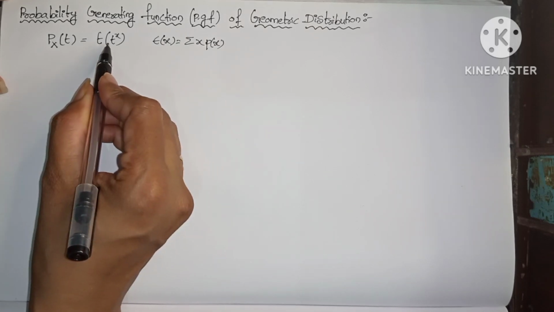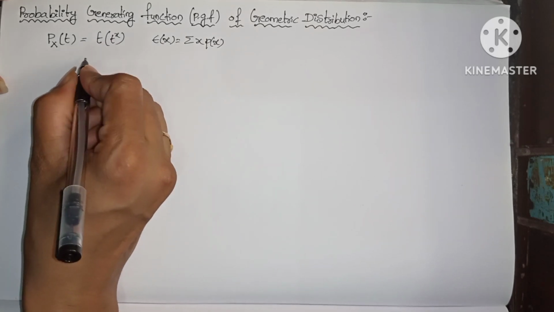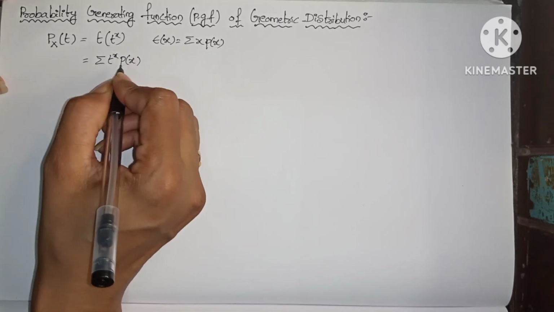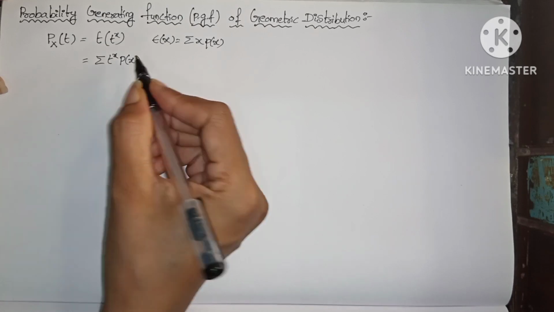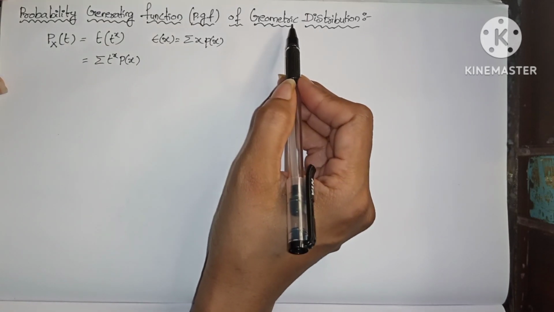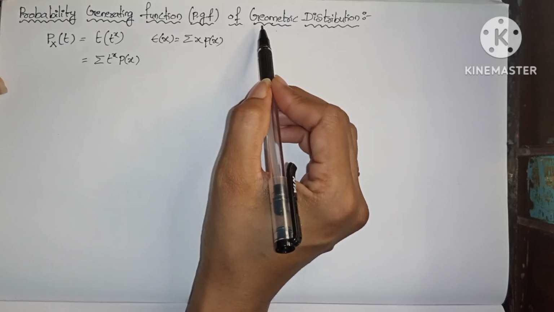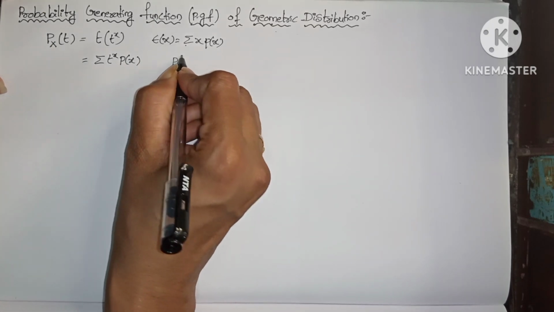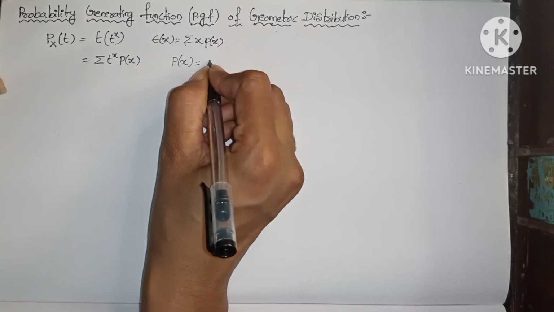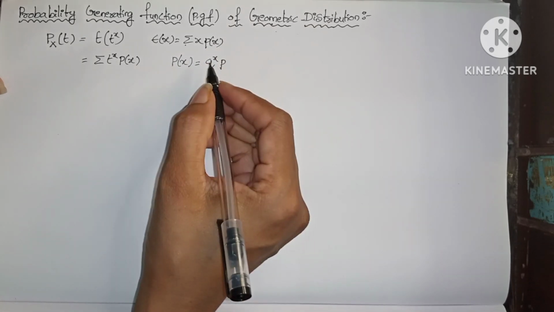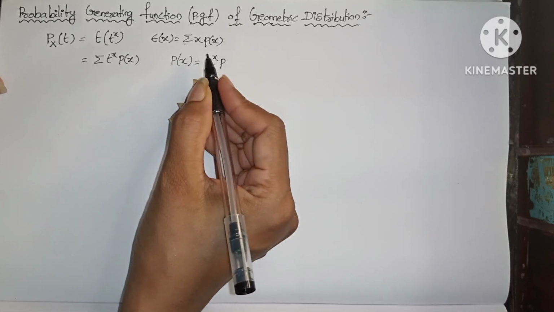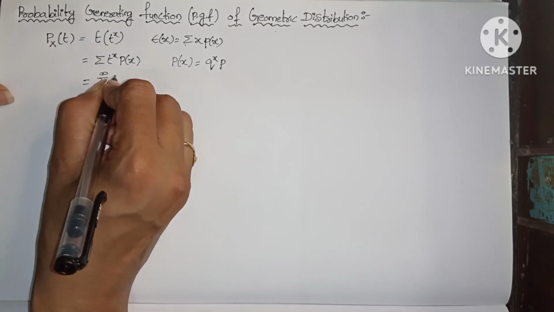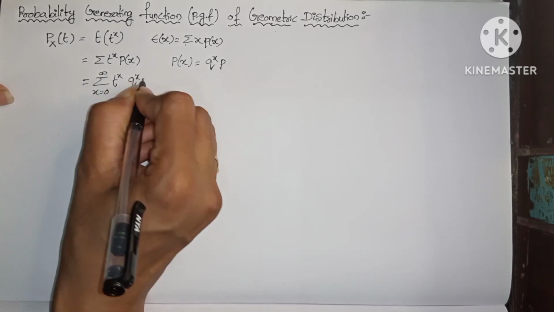Okay, so here in place of x we have t power x. That means summation t power x into p of x. So p of x is nothing but the probability mass function of the geometric distribution, that means the geometric distribution formula. Geometric distribution comes under discrete distributions, so we have written summation here. So p of x equals q power x into p, and its limits are from 0 to infinity. So that means summation x equals 0 to infinity t power x into q power x into p.